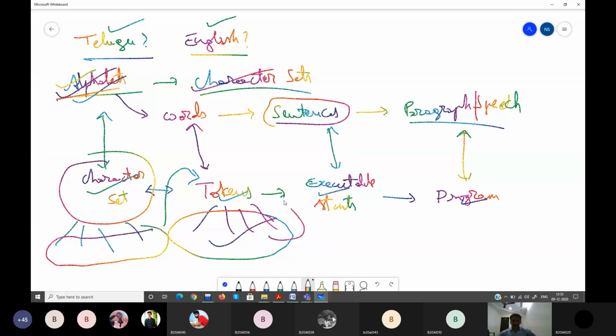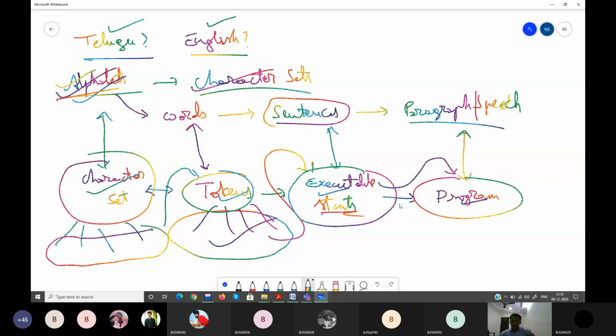Then you combine all these to form an executable statement. How best can you combine? What are the restrictions that C provides to write your executable statements from the formed tokens? Then you combine these executable statements to form your program.